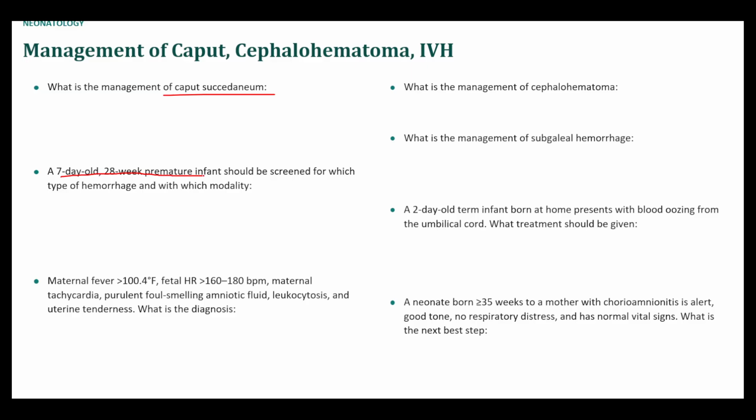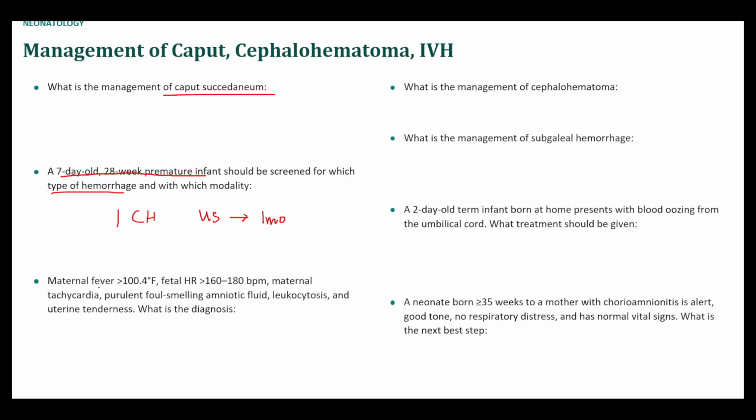A 7-day-old, 28-week premature infant should be screened for which type? This is a type of intracranial hemorrhage called intraventricular hemorrhage, and you just do an ultrasound of the head for that. And you should repeat this, I believe, to see if they have post-hemorrhagic hydrocephalus.